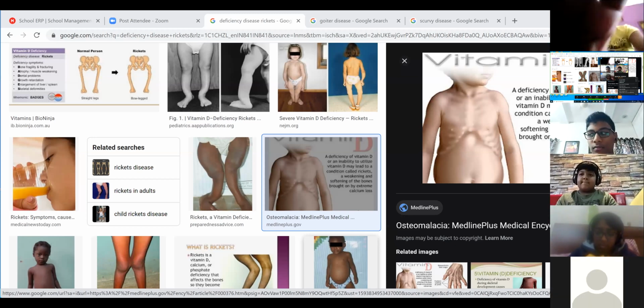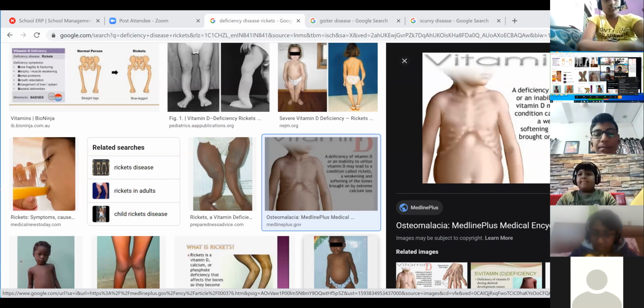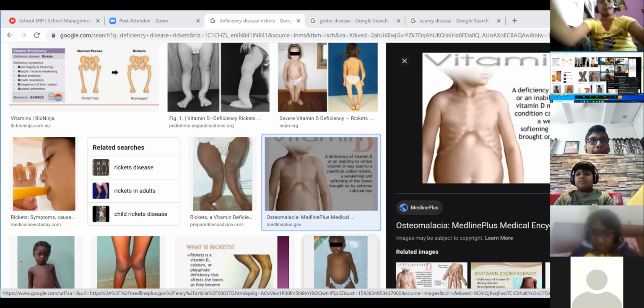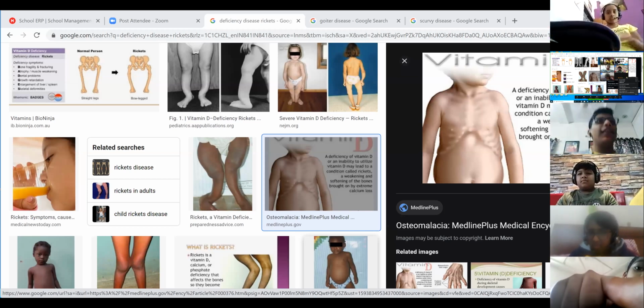Okay. And this disease is caused by the deficiency of which vitamin? Rickets is caused with the deficiency of which vitamin?